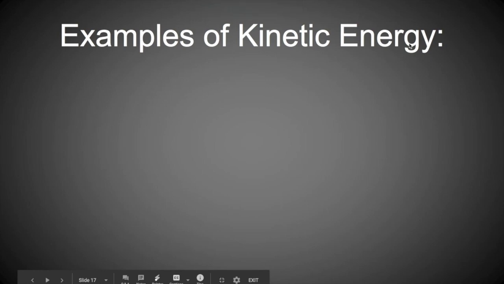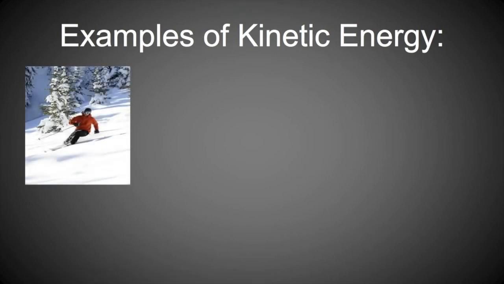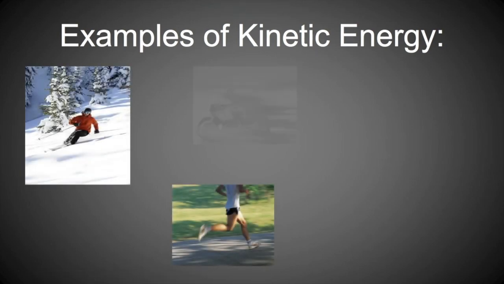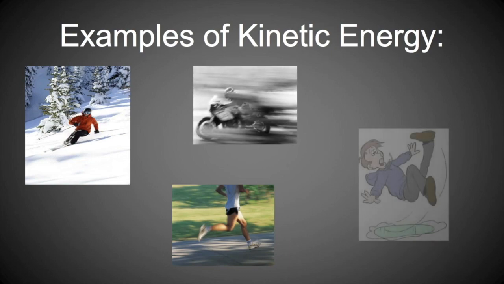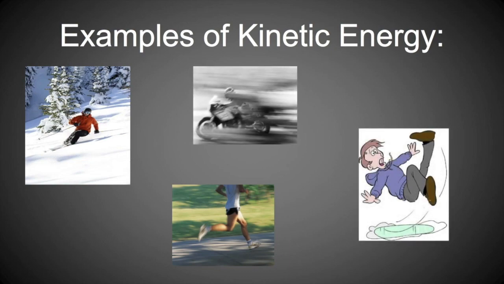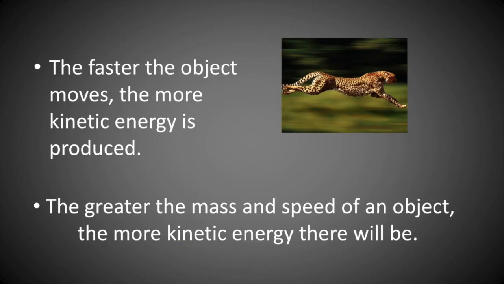Examples of kinetic energy are snowboarding, running, motorcycling, or even when you slip on water. Anything that is moving, that is kinetic energy. The faster the object moves, the more kinetic energy is produced.